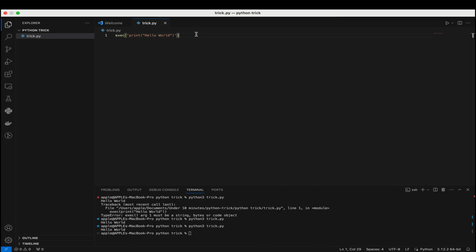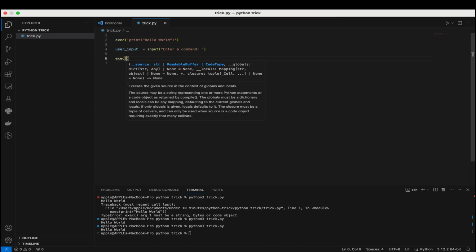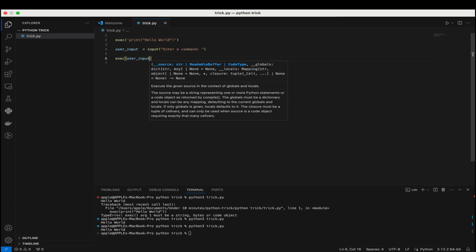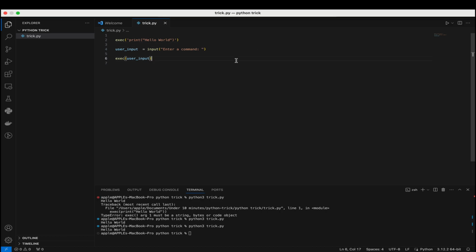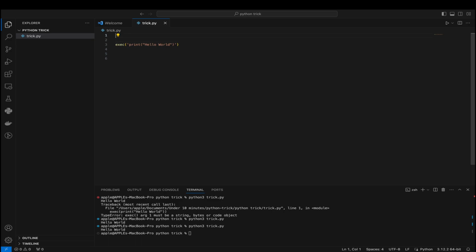Exec can execute any Python code, which makes it a serious security risk. If your program takes input from the user and passes it to exec, a malicious user could potentially run harmful code on your system. For instance, consider this code. If a user enters this OS system code, it could delete all files in your current directory.